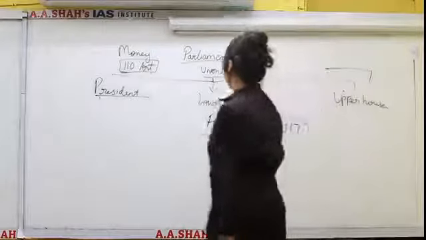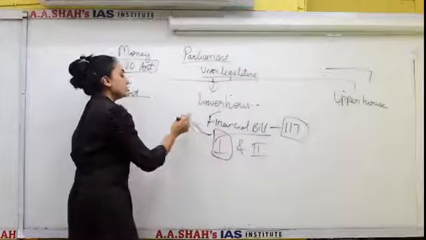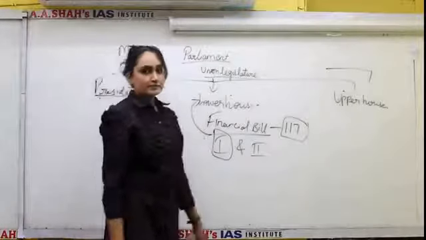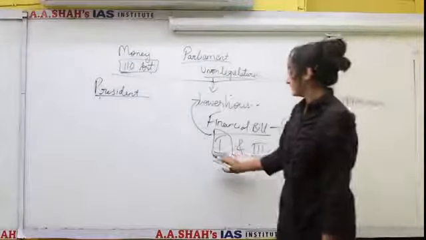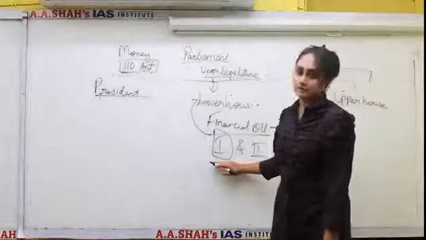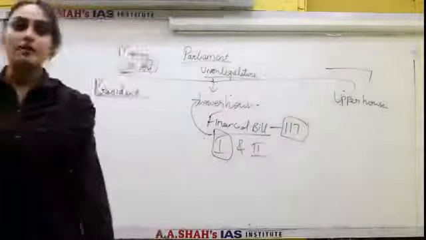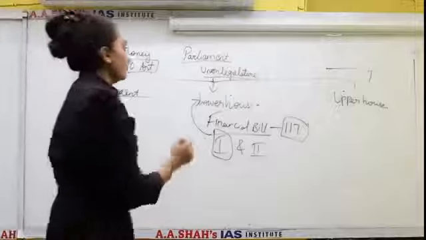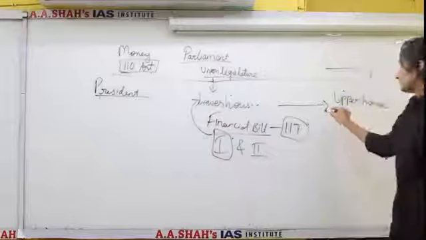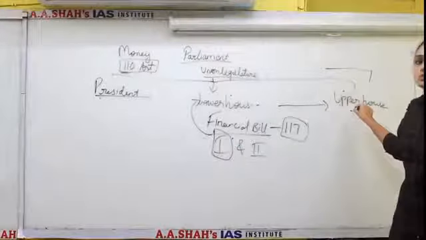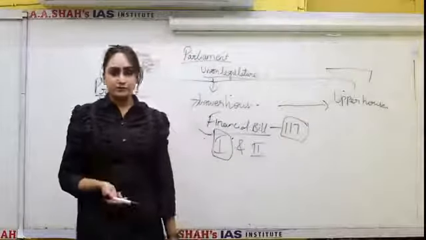Now coming to financial bills, this category of financial bills can only be introduced in the Lok Sabha, just like a money bill. It cannot be introduced in the Rajya Sabha. Only this thing is there in case of financial bill. Other procedures like passing of the bill in both the houses are the same as ordinary bills. Like if the financial bill part 1 is sent to Rajya Sabha for its consideration, it has equal powers to either accept or reject the bill, like in the case of ordinary bills.